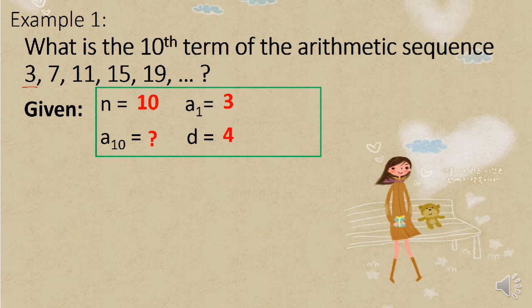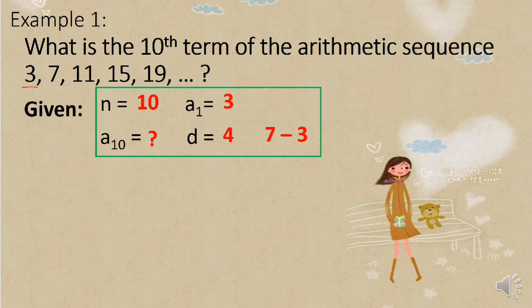To get the common difference, we subtract the second term minus the first term. So, 7 minus 3, that's 4. Or pwede din na third term minus second term, basta consecutive yung term. Pwede din na 15 minus 11 or 19 minus 15. Still that's 4. So, our common difference here is 4.